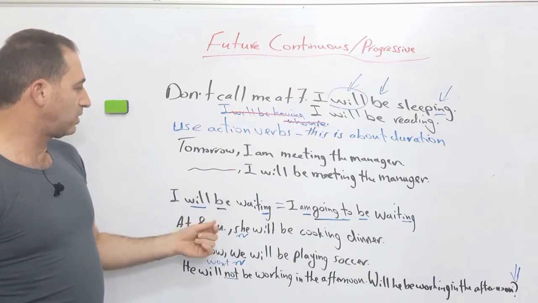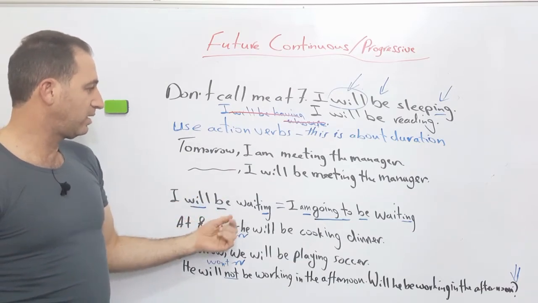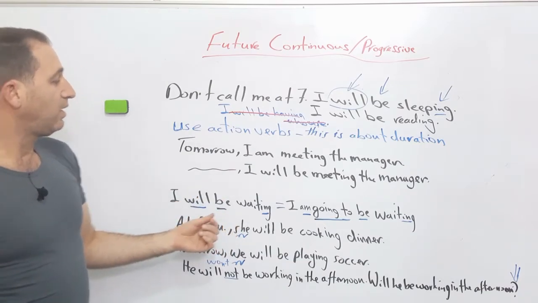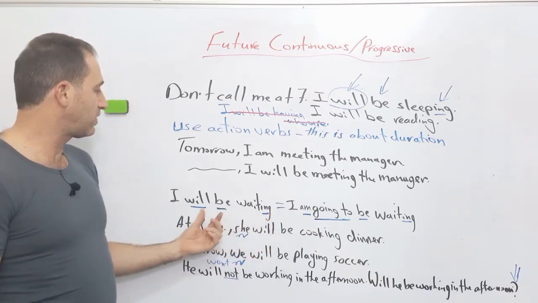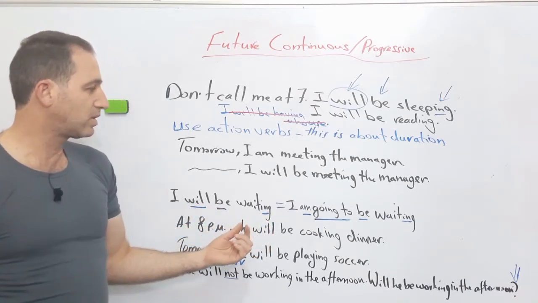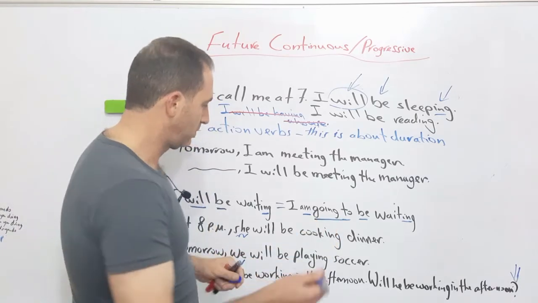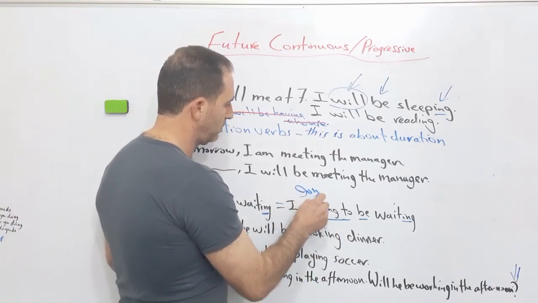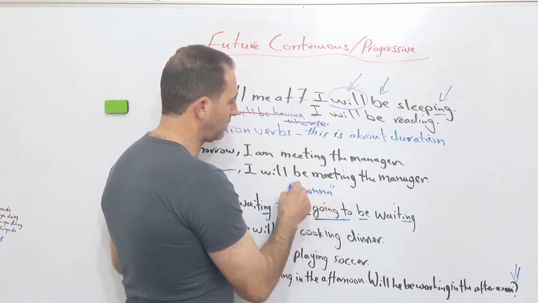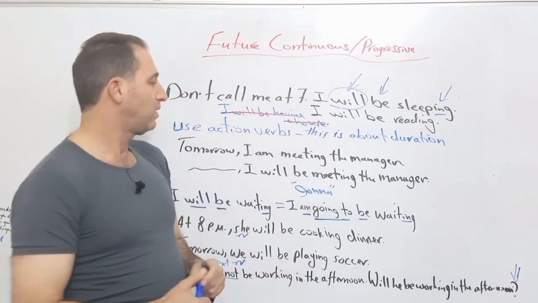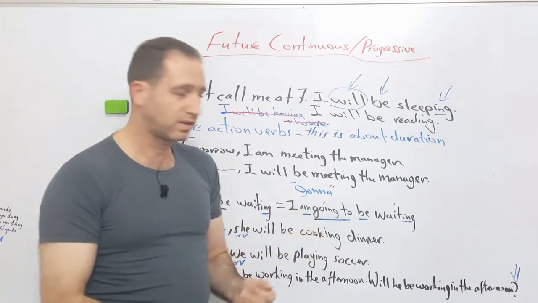Okay, another example, I'll be waiting. Well, let me tell you also that instead of saying I will be waiting, you can use what we used to call gonna. This is very common nowadays, especially in America. Okay, gonna in the US.